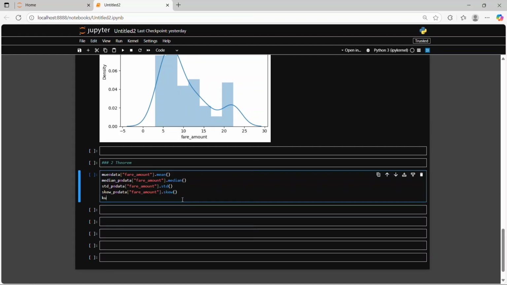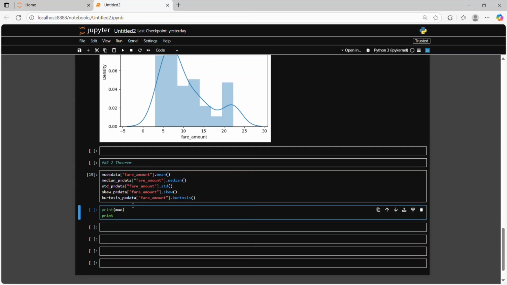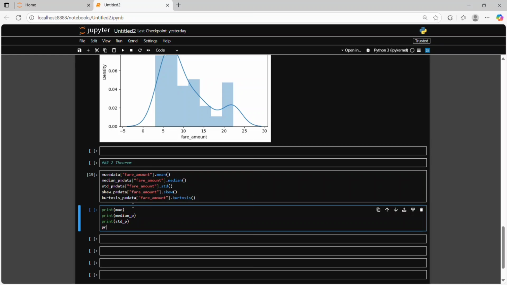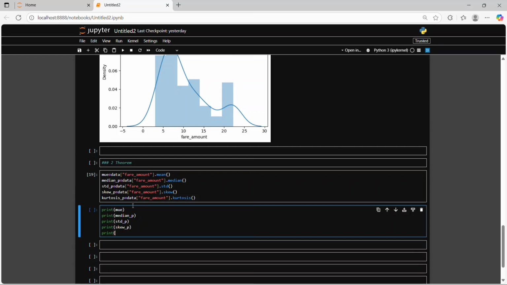Then the last one we need is kurtosis of the population data. Okay, so we found all of those. Then we need to print them: print the mean, print the median, standard deviation, skewness, and print kurtosis.